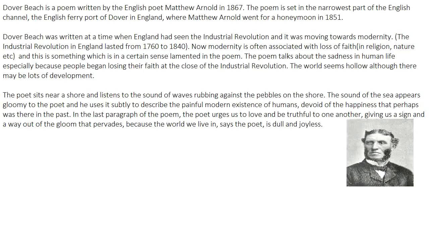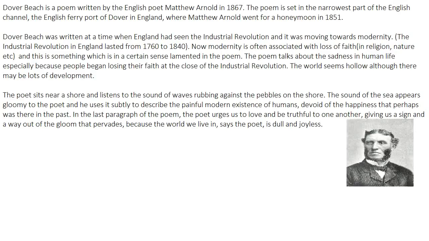Okay, there is something very crucial that I would like to tell you about this place that will help you in the understanding of the poem. The thing is that this place where Matthew Arnold and his wife are sitting is located in England, and then there is a great sea. Just look at the line here, the narrowest part of the English Channel. So there is the sea in between. The sea lasts only for 20 miles, and after 20 miles one can see the French coast.